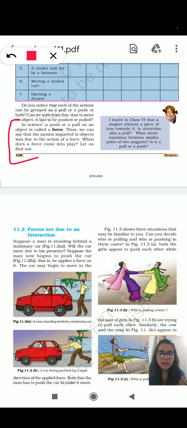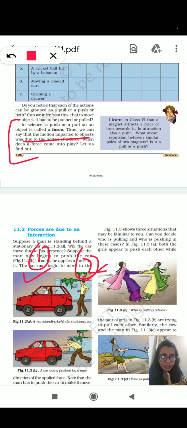Here we can see, thus we can say that motion imparted to object was due to action of force. Force come into play, we have already seen. For force to come into action or force to come into play, there has to be two objects. Force will come into action only when there are two objects. Like you can see here, there is a car and a man. But if the man will not touch the car, then the car will not move. So for force to come into play, there has to be two or more objects.